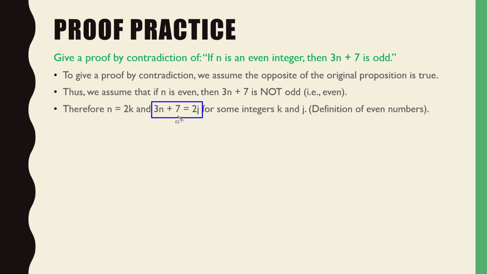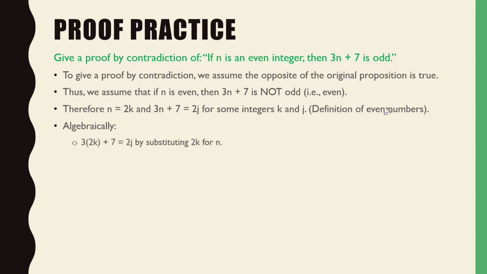We're claiming that 3n plus 7 is equal to some even number, okay? That's what we're trying to claim. So for some integers k and j, that's the definition of an even number, all right? Okay, everybody with me so far? Makes sense? Okay. So algebraically, let's just start doing some plugging and playing here.